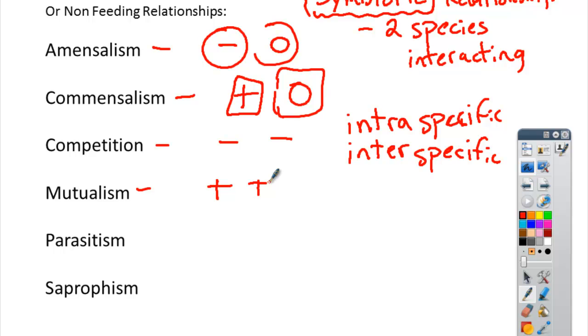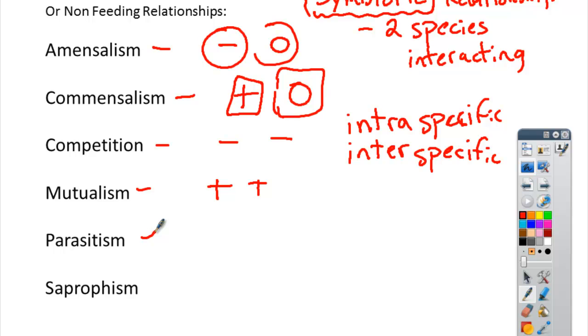It could be as simple as a symbiotic relationship in which a bee pollinates a flower, and in return, the flower gives the bee some food. So that's called a mutualistic relationship. They both benefit. All right, let's go on to the next one as we go through these very quickly.